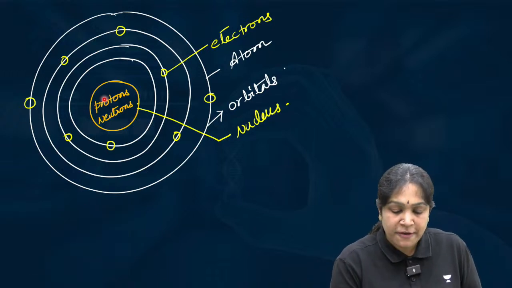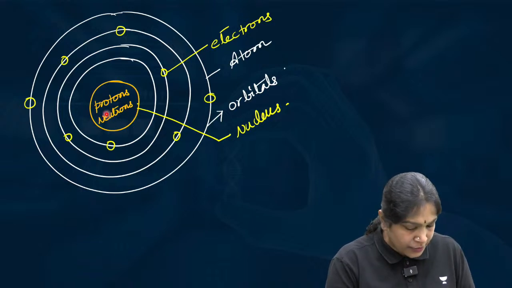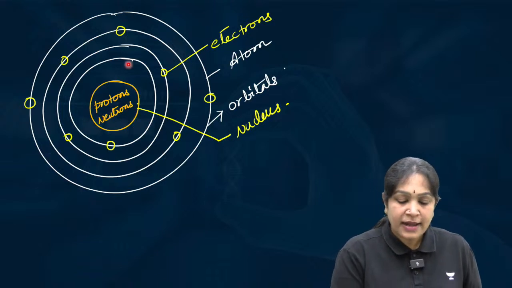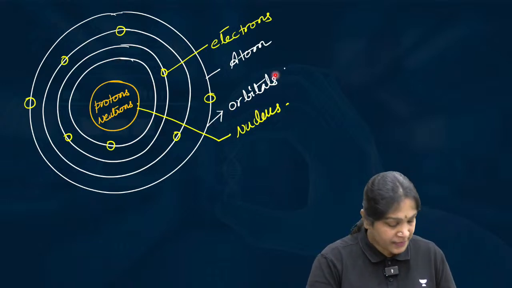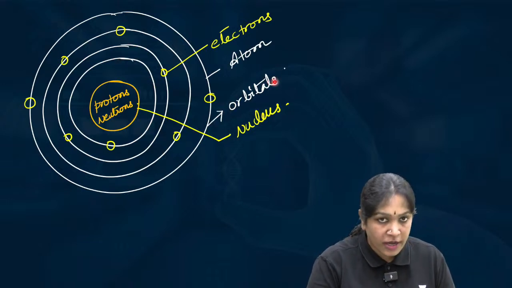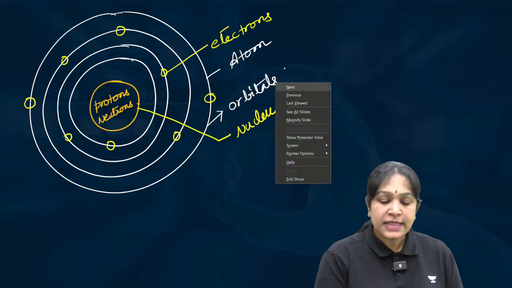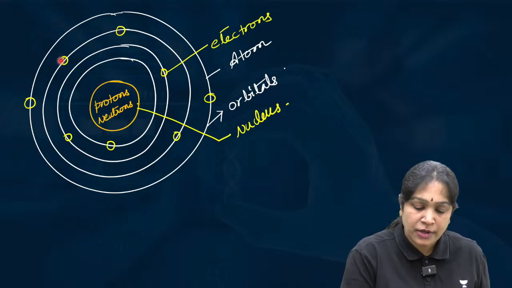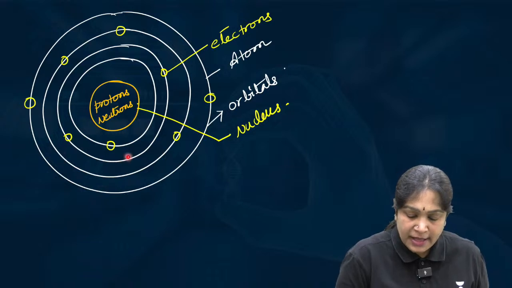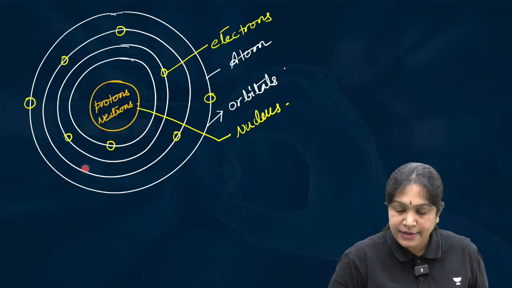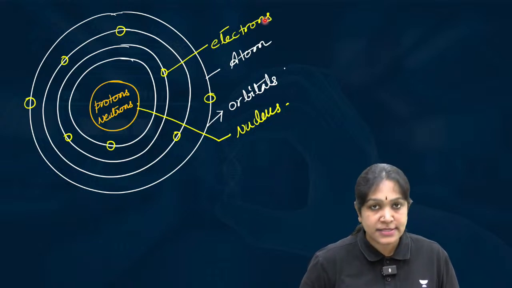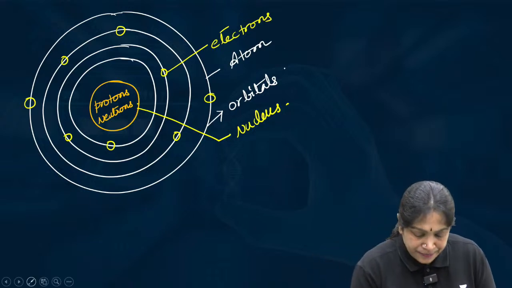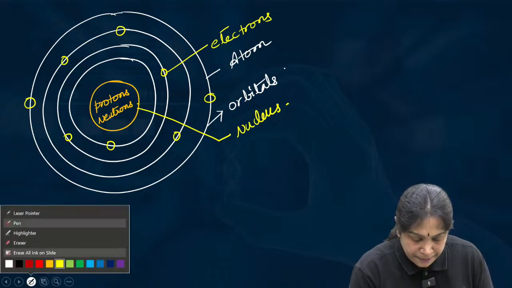Inside the nucleus we have protons and neutrons, and around the nucleus what do we have? We have orbitals. In the orbitals, electrons are orbiting around the nucleus. Is it clear? Okay. So, what causes the vibration here?